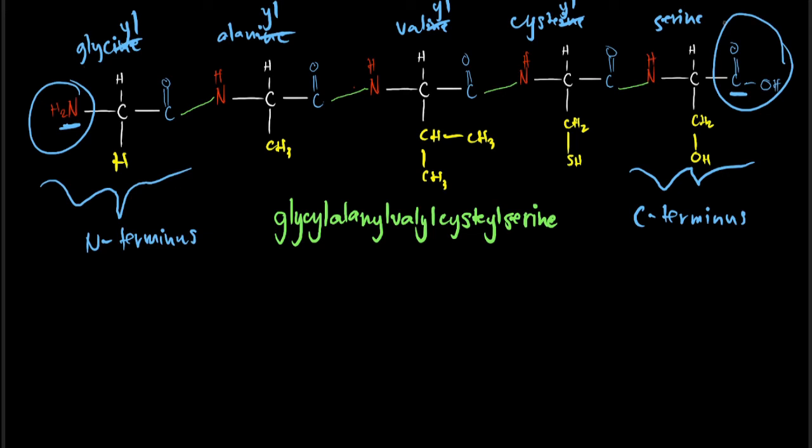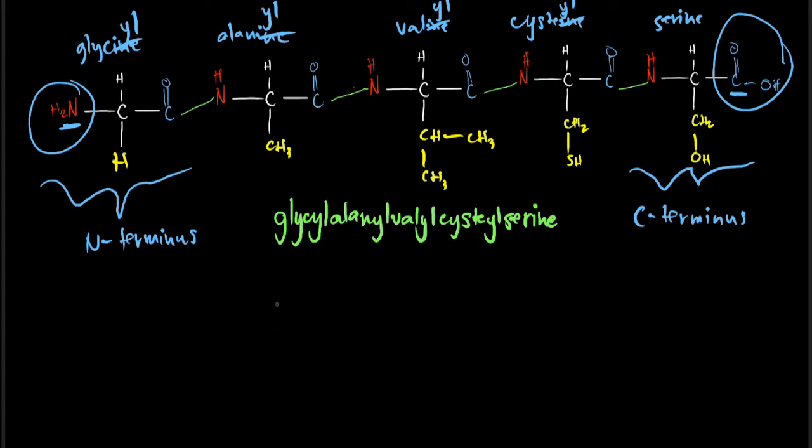So if you remember, last time during our discussion in the past video, we can actually abbreviate our amino acids. As you may have remembered, we can write glycine as gly, alanine as ala, valine as val, cysteine as cis or cys, and serine as ser.